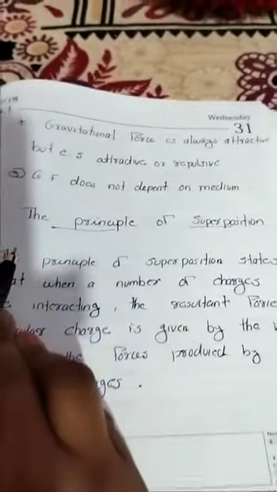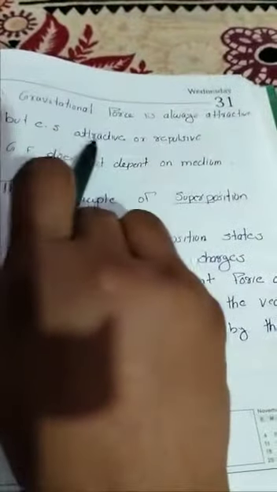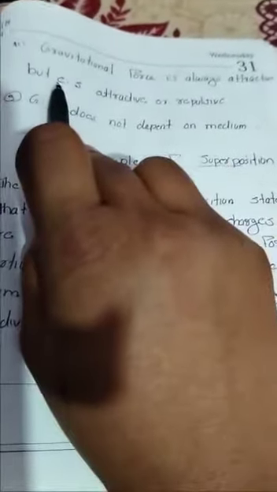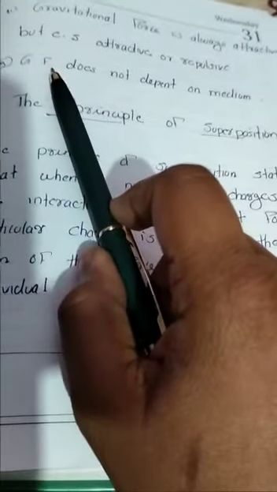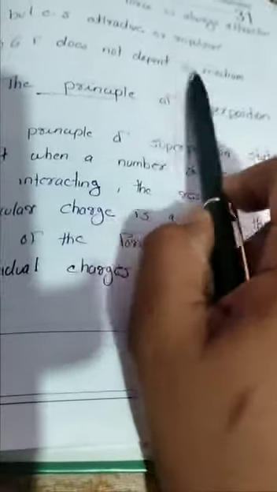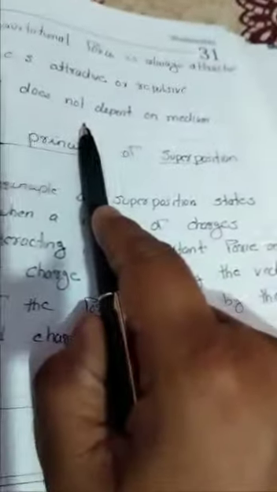Point number 2: gravitational force is always attractive, but electrostatic force is both attractive and repulsive. So attraction and repulsion both happen in electrostatic force, but in gravitational force there is only attraction, no repulsion. Point number 3: gravitational force does not depend on the medium, but electrostatic force depends on the medium.